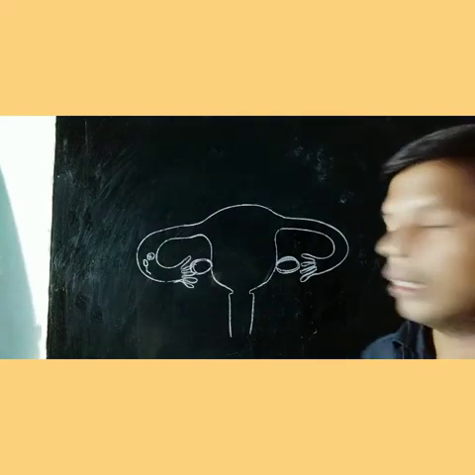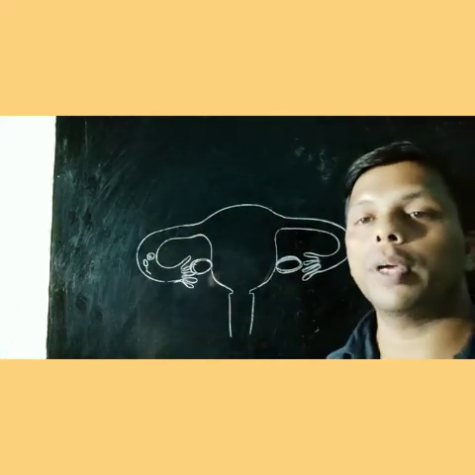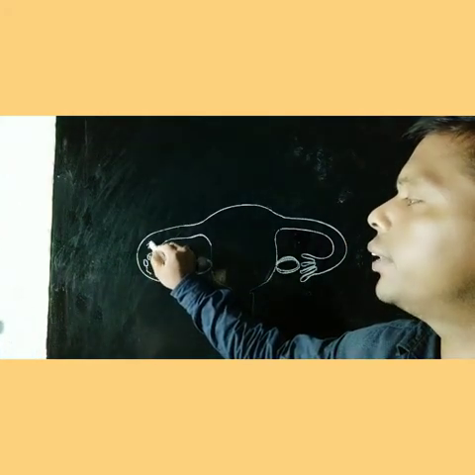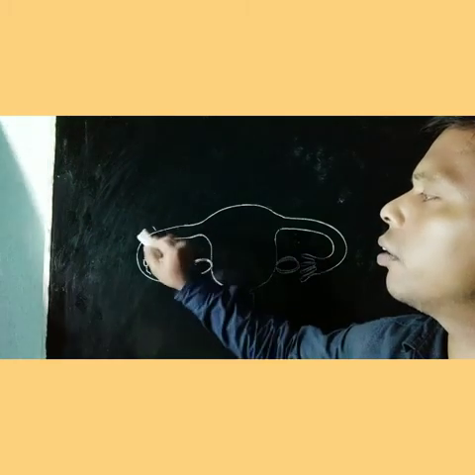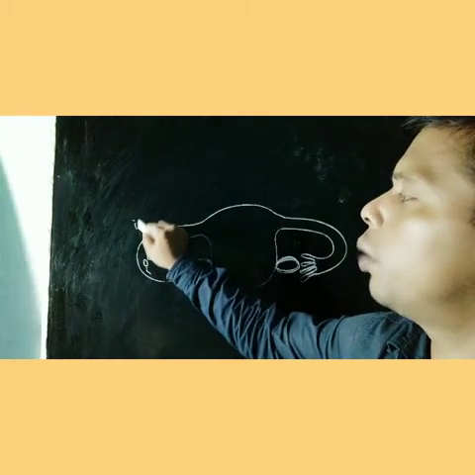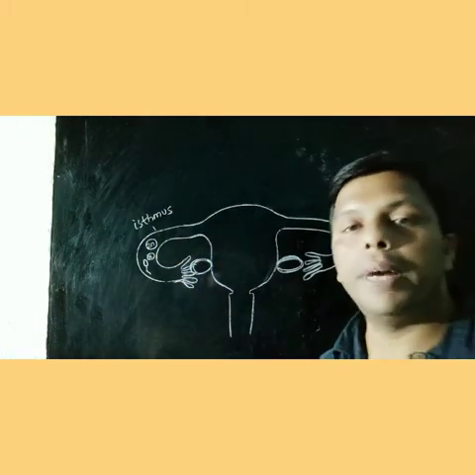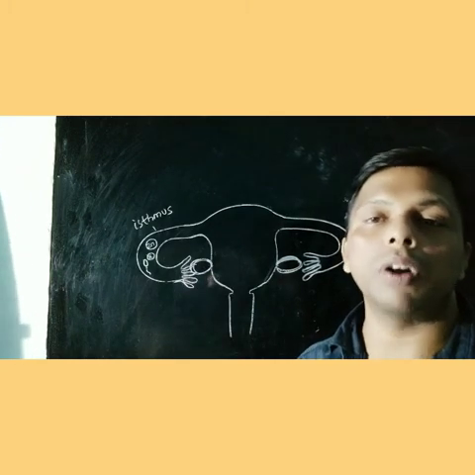This fusion takes place at this zone, the ampulla and isthmus zone. After fertilization, when the zygote is formed at the part of the isthmus, repeated mitosis starts. This repeated mitosis is called cleavage.